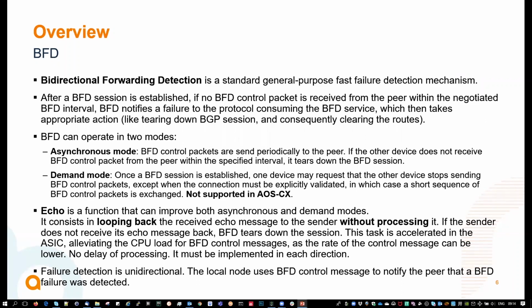However, if the local node detects a failure, it will send a BFD control message to the peer notifying that the failure has been detected. Obviously, if the circuit is failing, it will not be able to notify the neighbor. So the neighbor needs to implement BFD as well. Usually the configuration is set in mirror between the nodes.